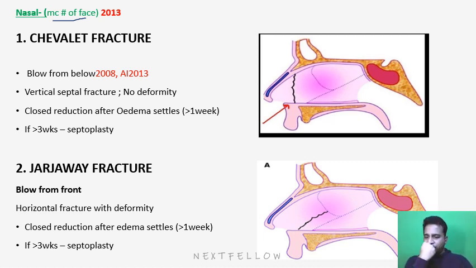Suppose the mode of injury, or the impact of injury, is from below. So look at this arrow. If the impact is from below, so what happens? There will be a fracture line which is almost vertical, in the cartilaginous part of the ethmoidal bone, leading to a vertical septal fracture. But usually there is no deformity.